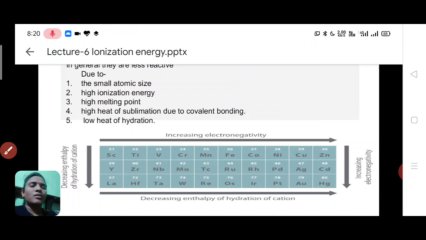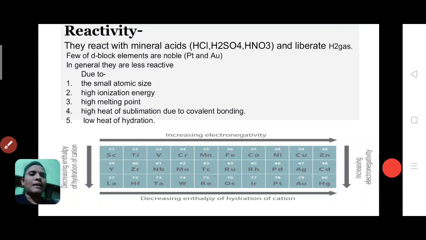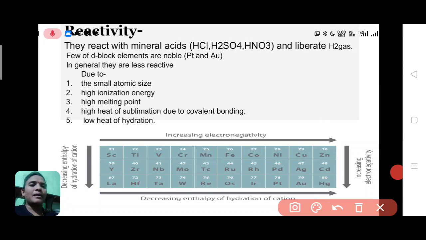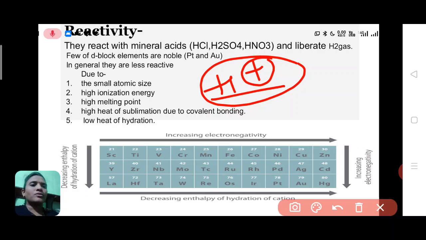So d block elements can react easily with mineral acids. Mineral acids always donate what? H+ ions. These mineral acids can donate these H+ ions, and d block elements can accept this H+ ion. So that's why it is said that d block elements react with mineral acids.